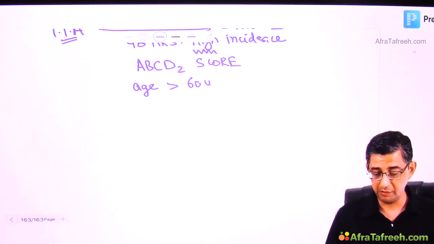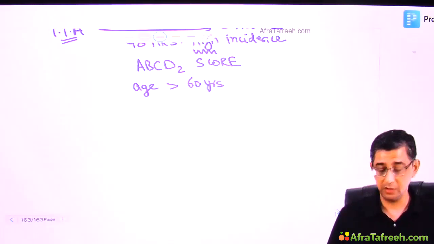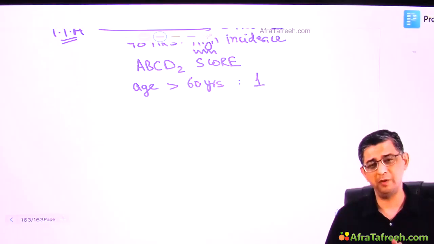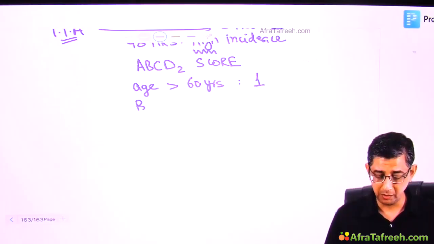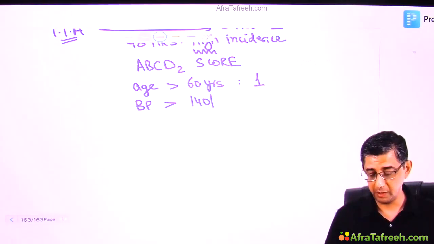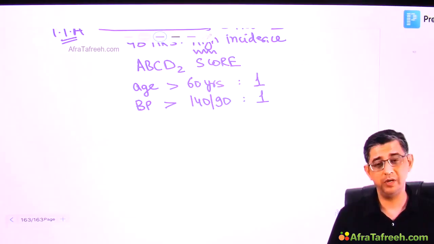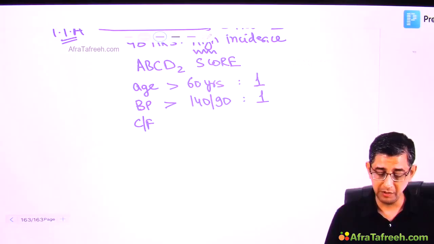Let's practice this. Alphabet A would stand for age of the patient. If it is more than 60 years, you will give 1 point for it. You don't need to remember the point system. Just remember the full form. B would stand for blood pressure. Obviously, if the cutoff for hypertension, that is 140/90 or more, is there, you will again give 1 point to the patient.